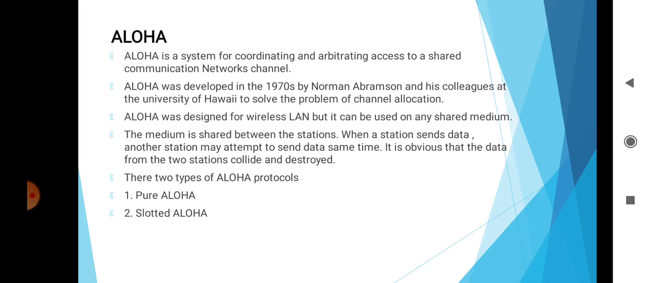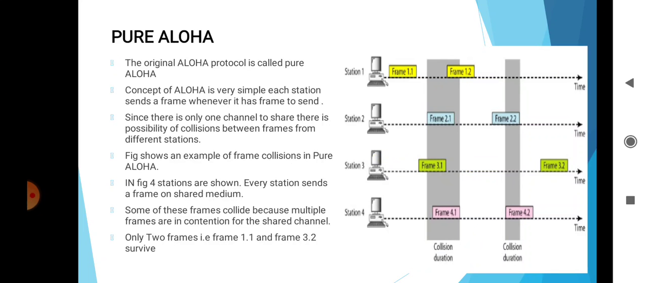The medium is shared between the stations. When a station sends data, another station may attempt to send data at the same time, and it is obvious that the data from the two stations collide and are destroyed. There are two types of Aloha protocols. The first one is pure Aloha and the second is slotted Aloha. As discussed, first is pure Aloha.